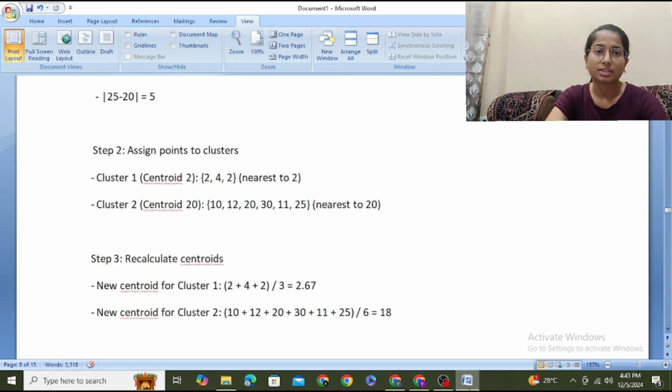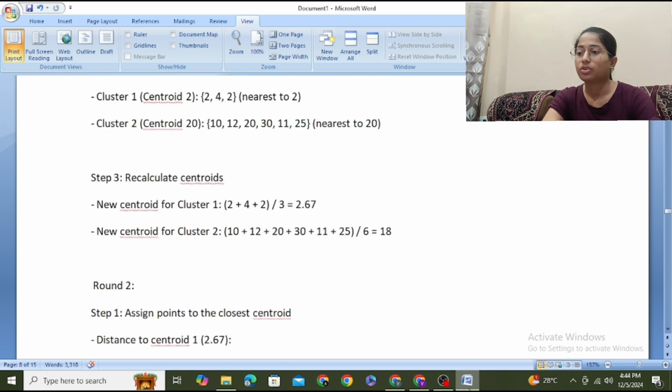Now according to the least distance from the point, the point which is nearer to the centroid 2 and the points which are nearest to the centroid 20 are grouped. Like 2, 4 are nearest to the centroid 2, and all the remaining points 10, 12, 20, 30, 11, 25 are nearest to 20.